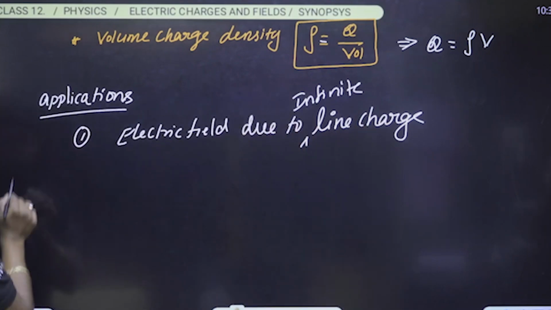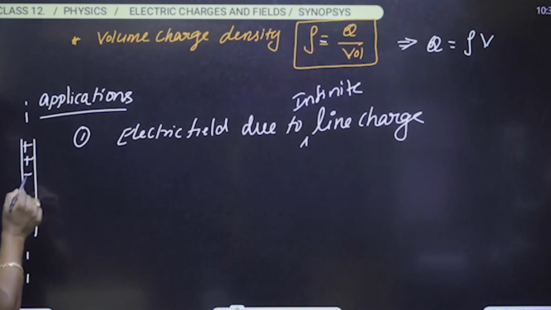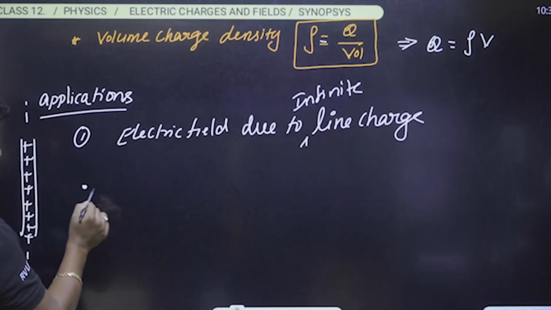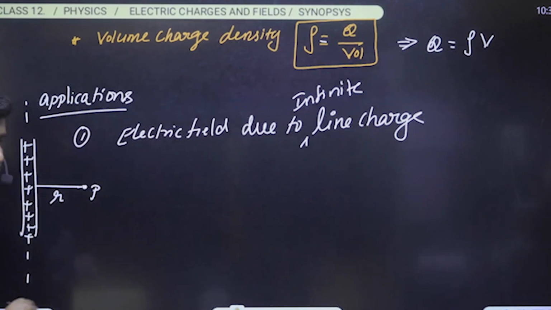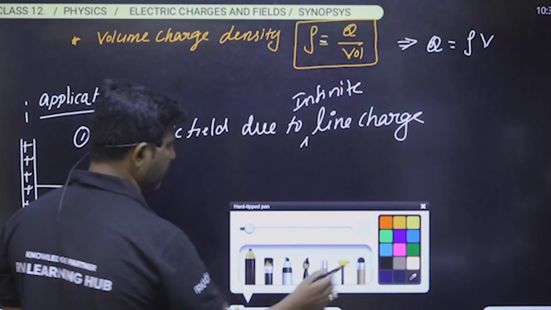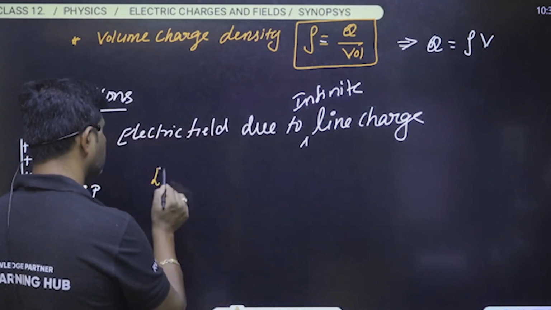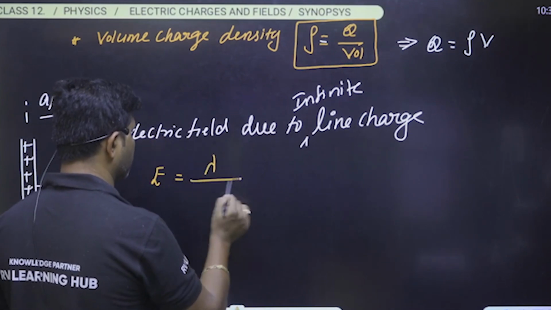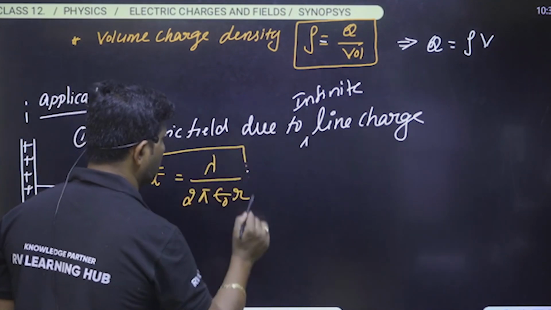Whenever we consider the infinite charge distribution along one dimension, and if I consider a point P at a distance of r, which you should measure as a perpendicular distance, then the electric field at the point is equal to lambda divided by 2 pi epsilon naught r.